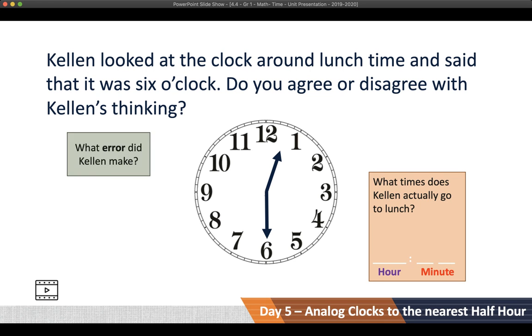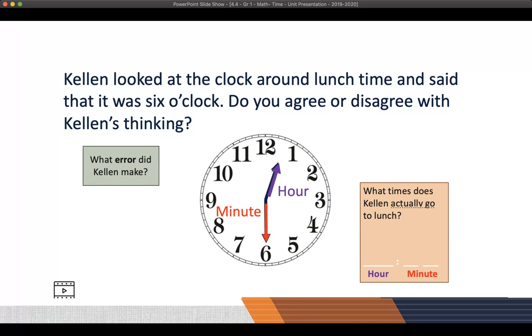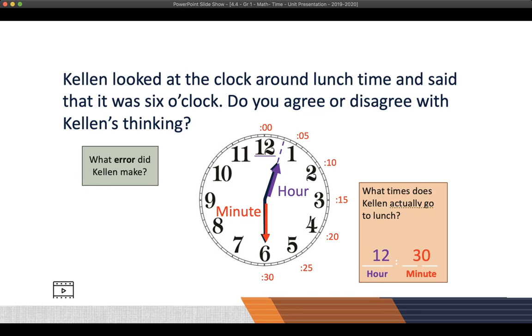What Kellen did was he mixed up the minute hand and the hour hand. I've shown the hour hand labeled in purple and the minute hand labeled in red. So Kellen saw the minute hand and thought it was the hour hand, but it turns out he was just confused. So this shows that the hour is in between 12 and 1. That means the hour is 12.